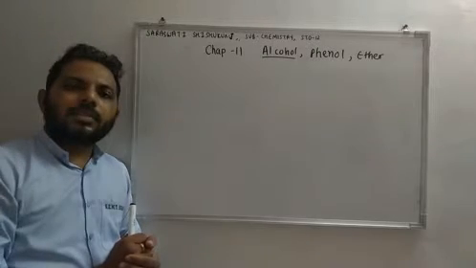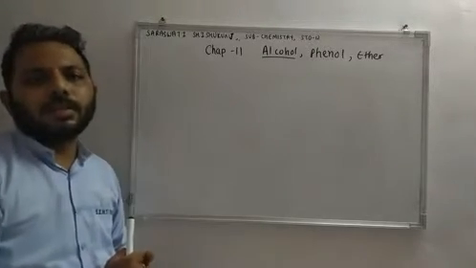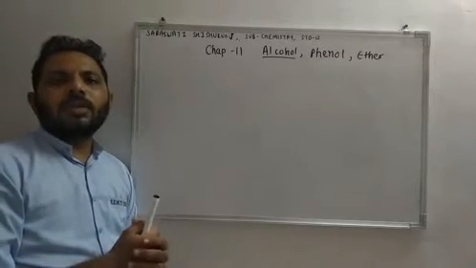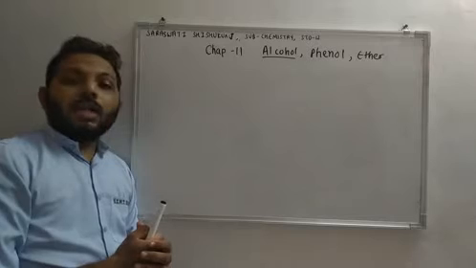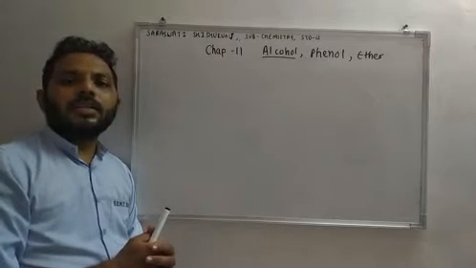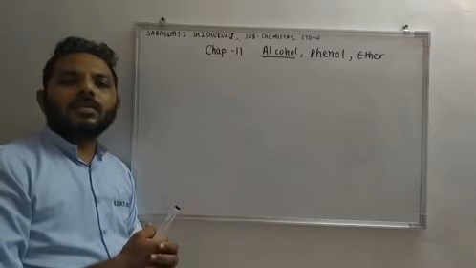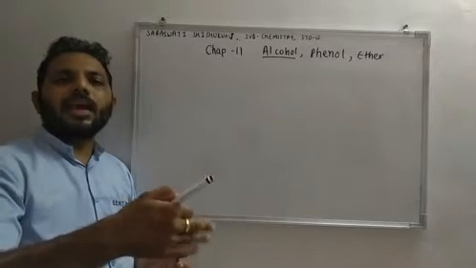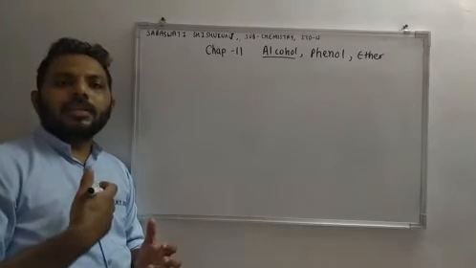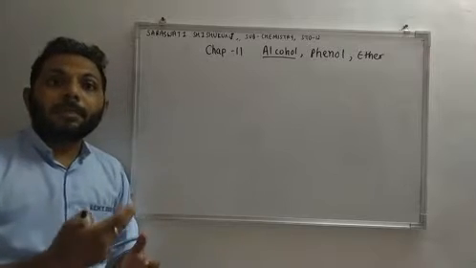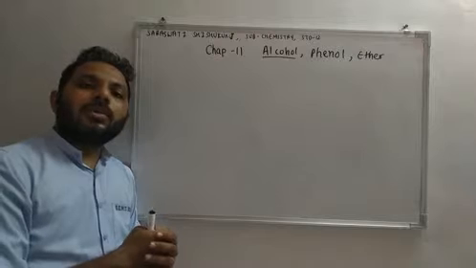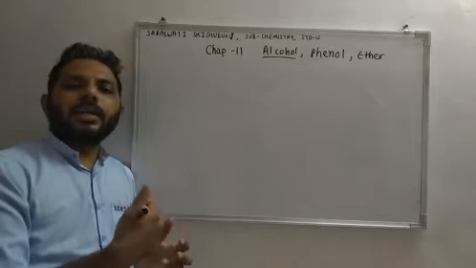Now the question is, why do we need to study this chapter? What is the importance of alcohol in our daily life? So you must be knowing about alcohol. Alcohol is very essential for our life. Like the sugar we eat, the structure has alcohol, OH group. The cotton fibers that we wear are made up of alcohol. The paper that we use is also made up of alcohol. So basically alcohols are very essential for our daily life.